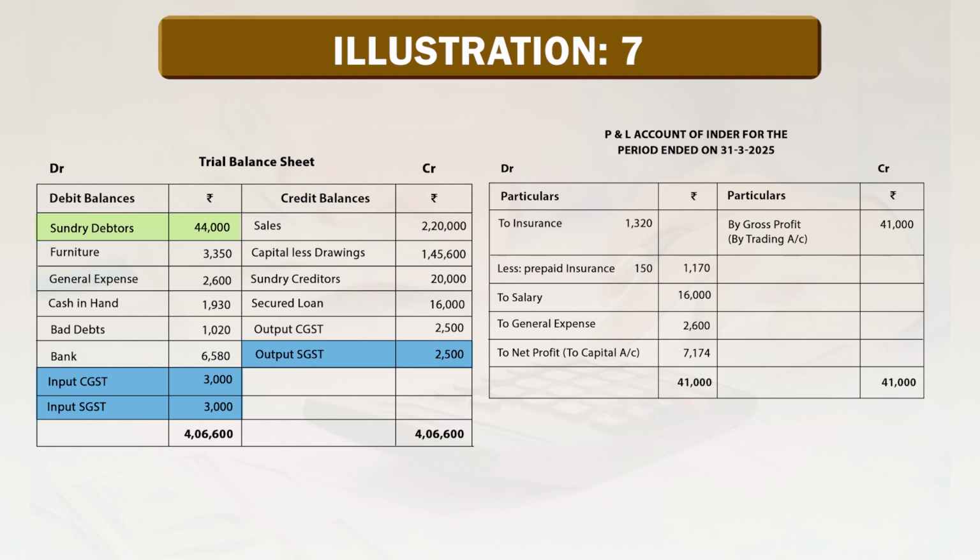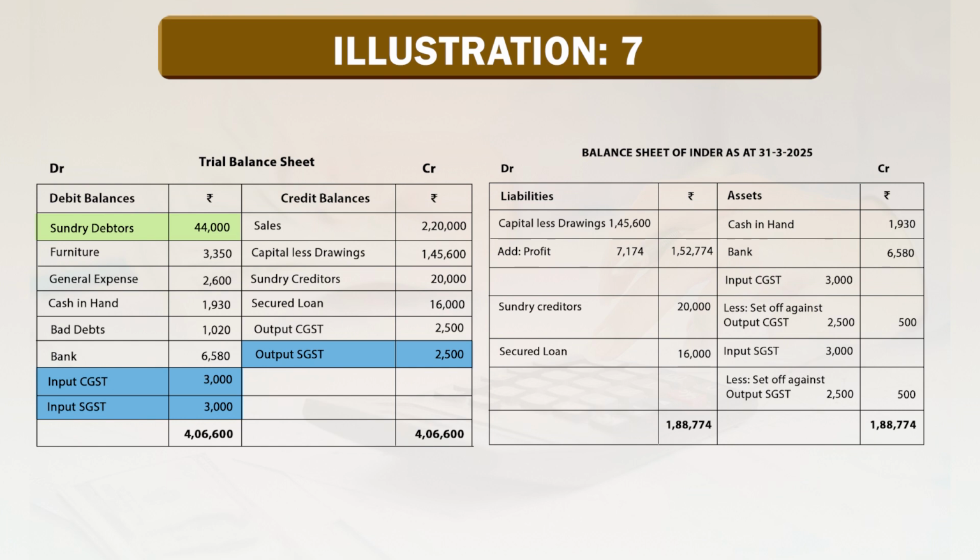Then we would like to find out the net profit. So, the difference between debit and credit side, that is 7,174, is the net profit. It goes to the capital account. Here in the balance sheet, capital less drawing is given 1,45,600. Add net profit 7,174. So, the total amount is 1,52,774. Now, make the total on both sides, liability as well as asset side. So, the total on both sides remains the same, 1,88,774. It means that our final accounts are tallied.